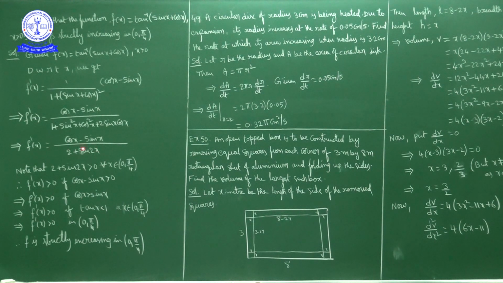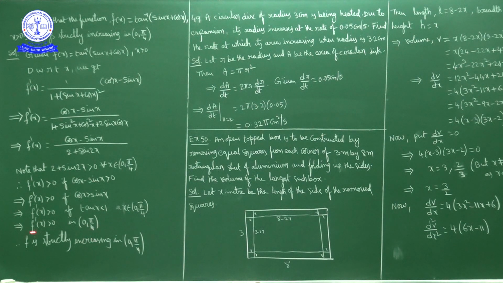2 plus sin 2x is always positive. So 2 plus sin 2x is positive in the interval x belongs to 0 to pi by 4. So f dash of x is positive when the numerator is positive, that is, if cos x minus sin x is greater than 0. So f dash of x is greater than 0 if cos x is greater than sin x, nothing but if tan x is less than 1. Now x belongs to 0 to pi by 4, tan x belongs to 0 to 1 only, no? So f dash of x is positive in 0 to pi by 4.